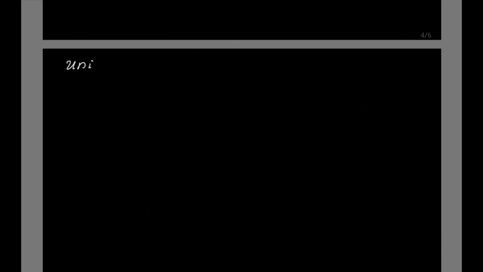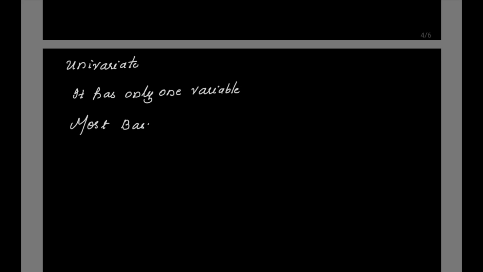Univariate, as I said just now, it is going to give what? Observation only on one characteristic or feature. That means there is only one variable. It has got only one variable. Most basic and simplest form.